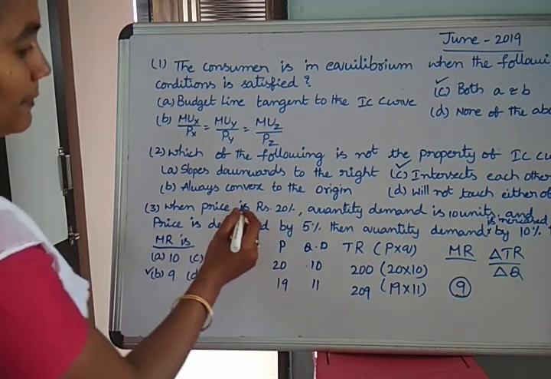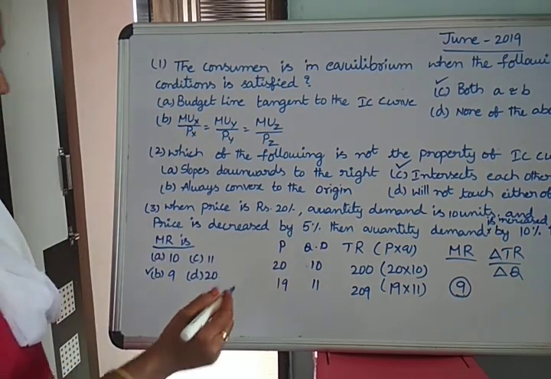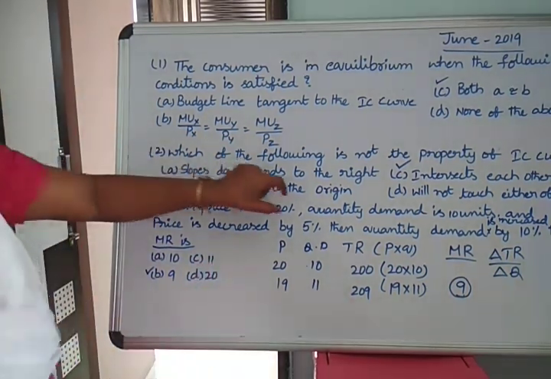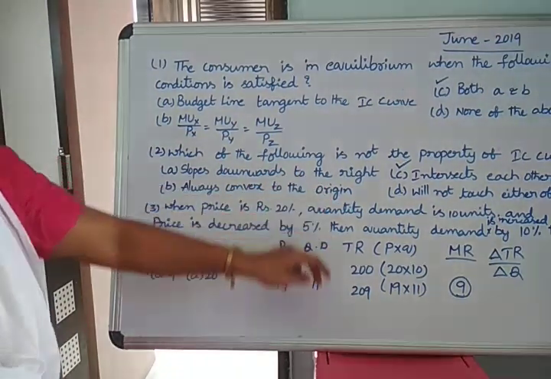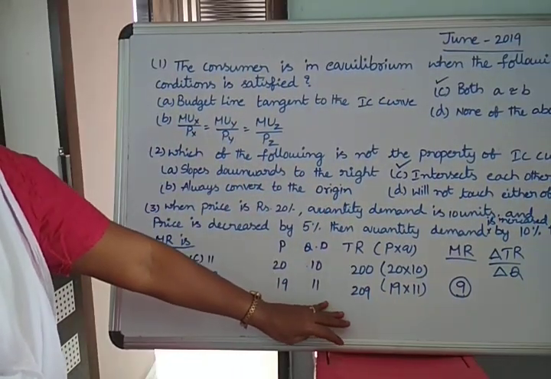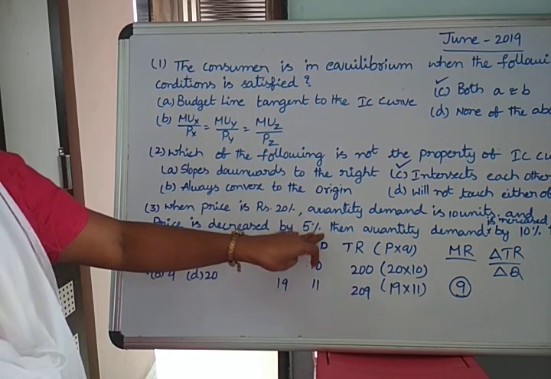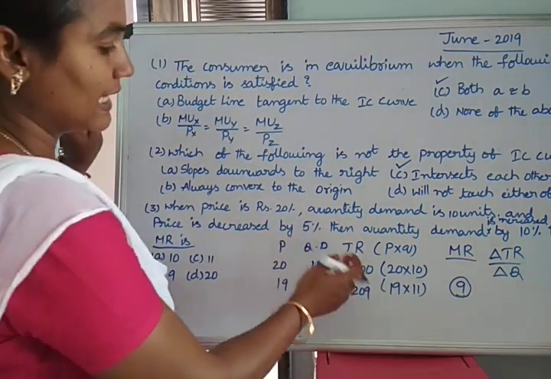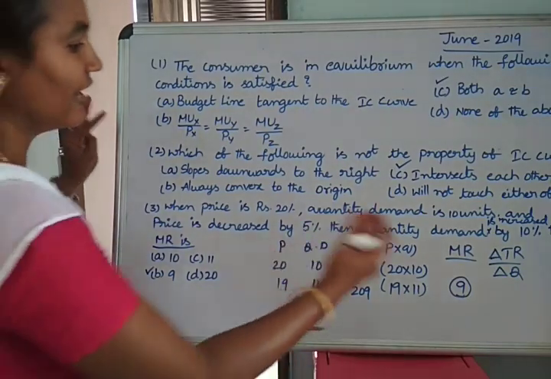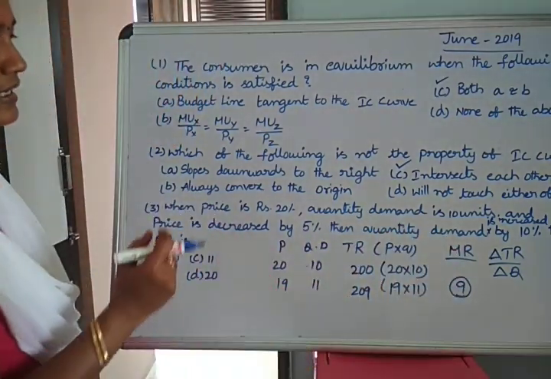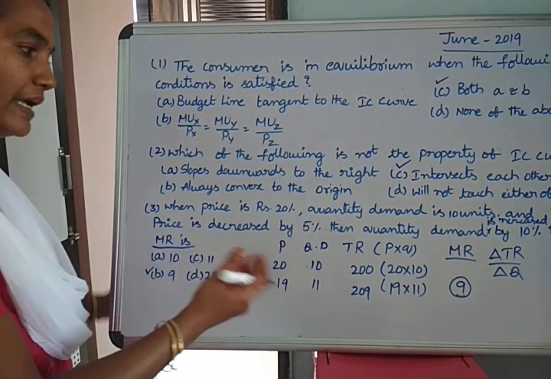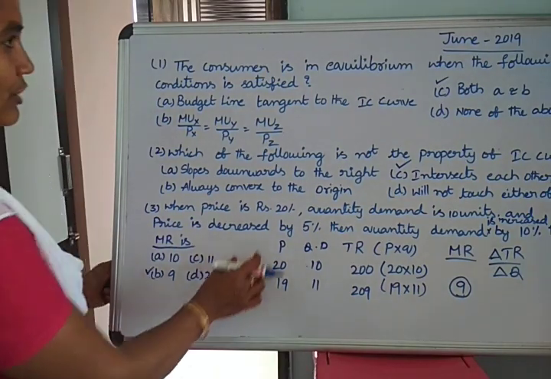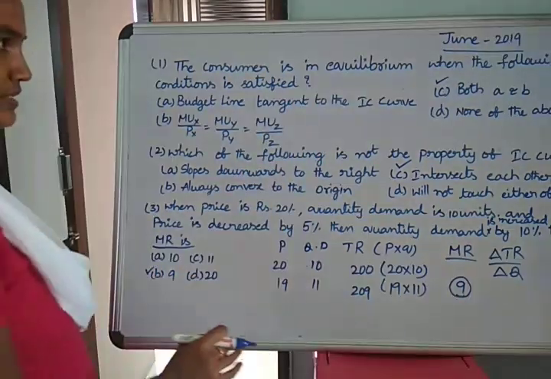When they give a question like this, if they directly give the quantity in units, we can use these formulas directly. But if they give percentages, we convert the percentages to units, then calculate the total revenue, then find out whether we are calculating MR or AR. So this is what was asked in June 2019.